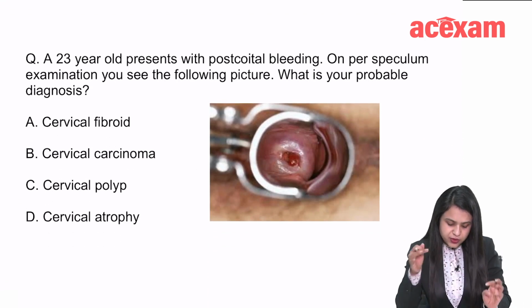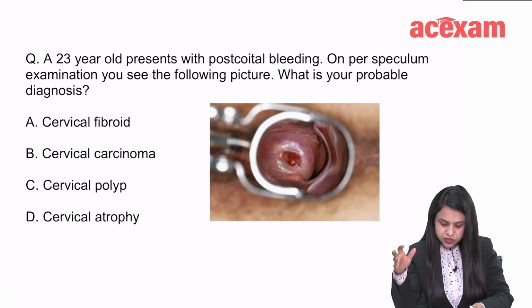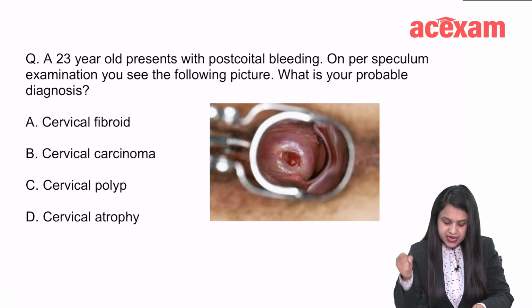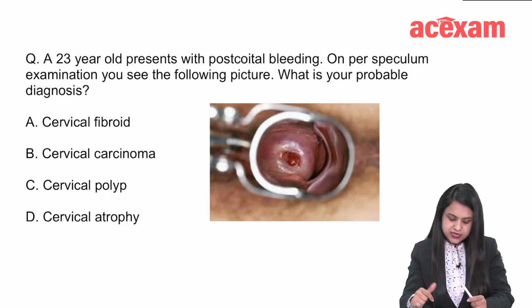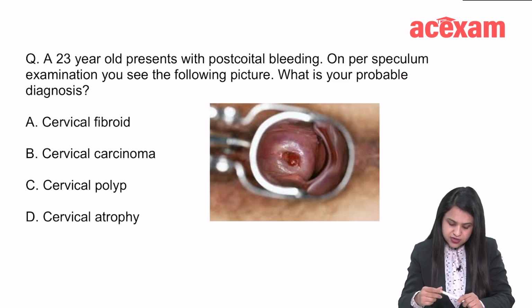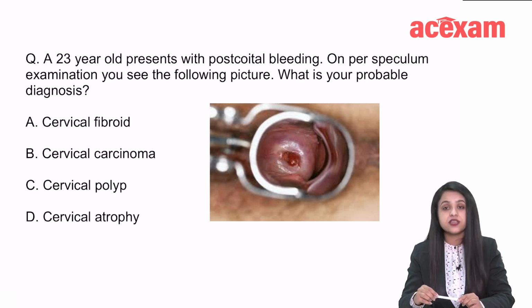Okay, so the next question: a 23-year-old presents with postcoital bleeding. On per-speculum examination, you see the following picture. What is your probable diagnosis? Is it cervical fibroid, cervical carcinoma, cervical polyp, or cervical atrophy?